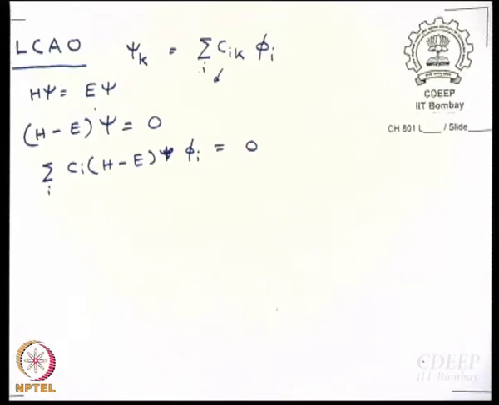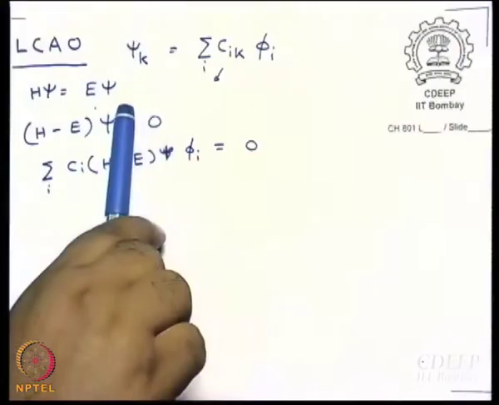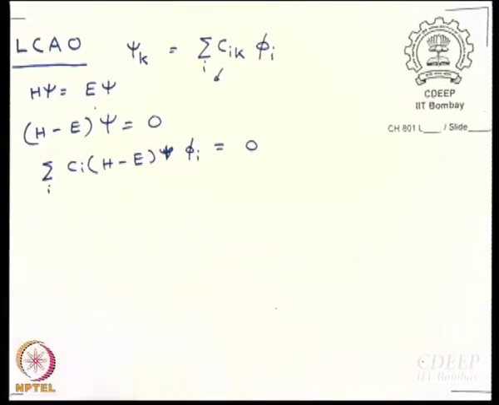What is E? E is the energy of what? Psi or phi? Psi, do not forget psi. H psi equal to E psi, not H phi equal to E phi. So, this E is the energy of the molecular orbital psi. Okay, fine. So, you have got this equation.